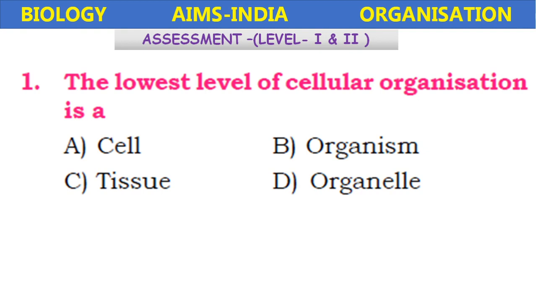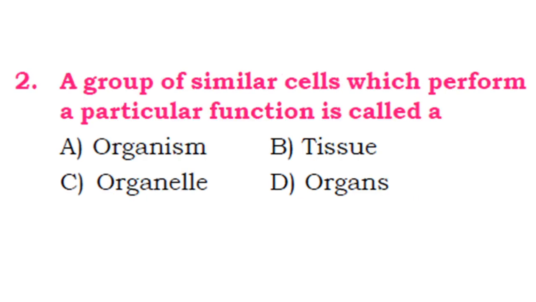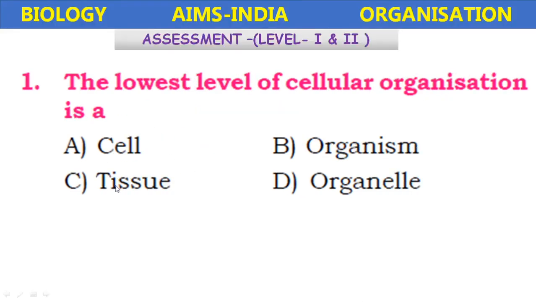This is the assessment 1. Both level 1 and level 2 are included in this, so only one assessment from this lesson. Okay, listen to the question carefully. The lowest level of cellular organization is cell, organism, tissues, organelle. Which is the lowest level among the following?